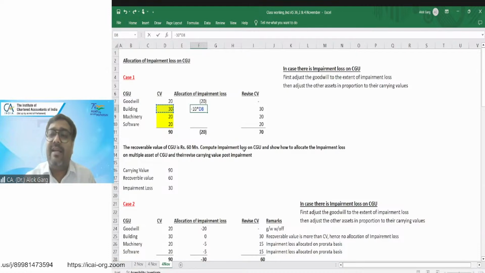What is the total value of the remaining assets? 70. So minus 10 multiplied by 30 divided by 70. Right? This is how the value will be. The total comes out at 30 and the revised carrying value is 17, 70. Any question here? Any question so far?